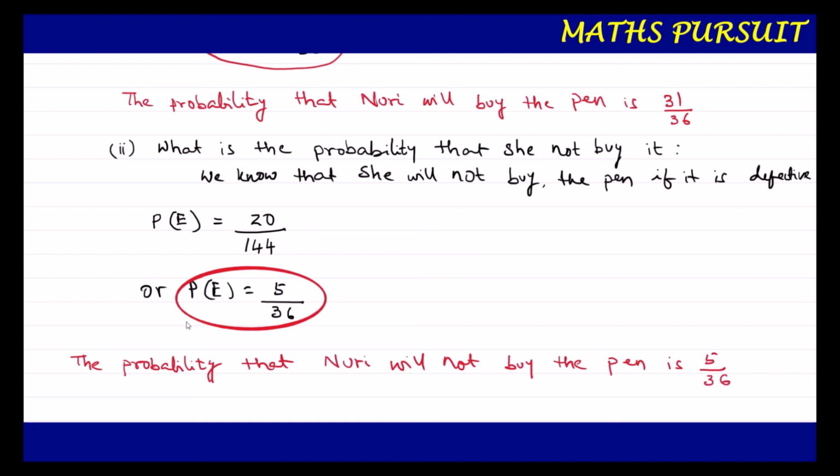Just as per the question is saying us what is the probability that C will not buy the pen, and we know as per the question that C is not going to buy the pen if it is a defective one. So for that reason we went ahead and found out the probability for the defective pen, which is equal to number of favorable outcomes, 20, upon total number of outcomes, which is 144. When we solved 20 upon 144, we got 5 upon 36, and that was our answer. Hope guys you understood the way that I followed to find out the answer.